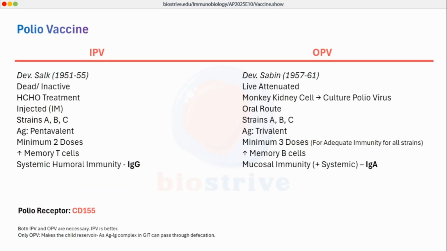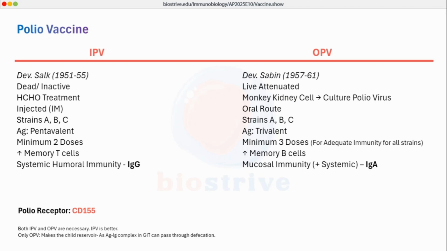So IPV was developed by Salk in 1951 to 55 and OPV was developed by Sabin. And as a dead vaccine, IPV was developed using the formaldehyde treatment, and oral polio vaccine was developed using monkey kidney cell cultures. There are three strains of each of these polio vaccines, which are strain A, strain B and strain C, and whether injected or oral, these vaccines provide protection against each strain of the polio virus.